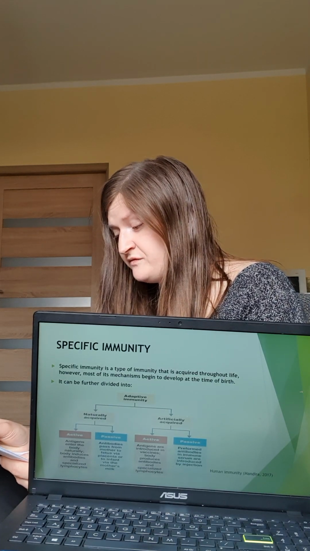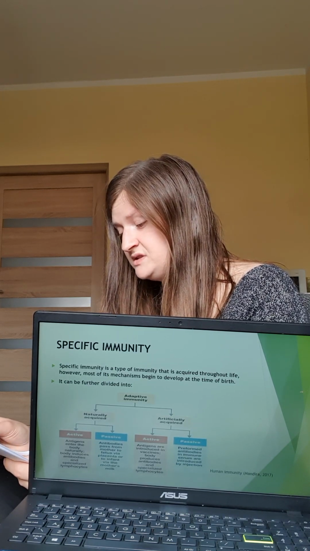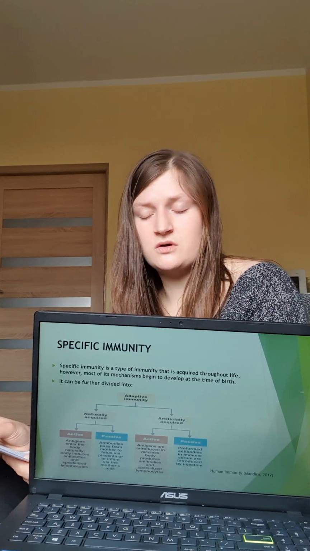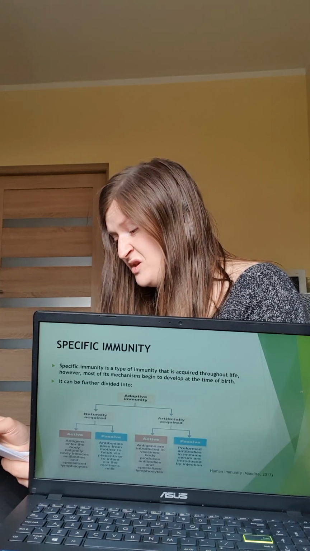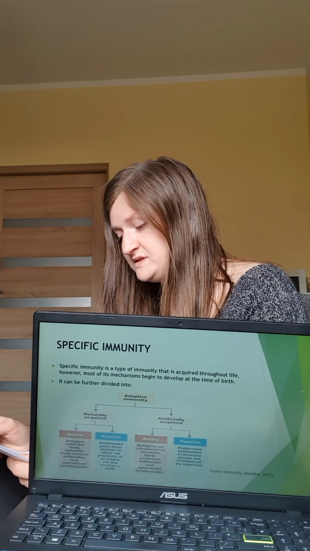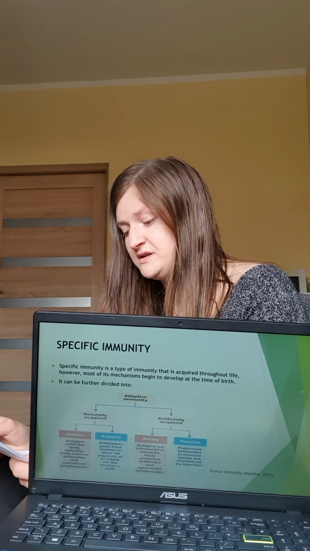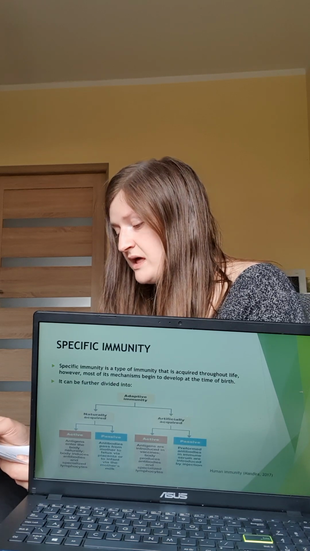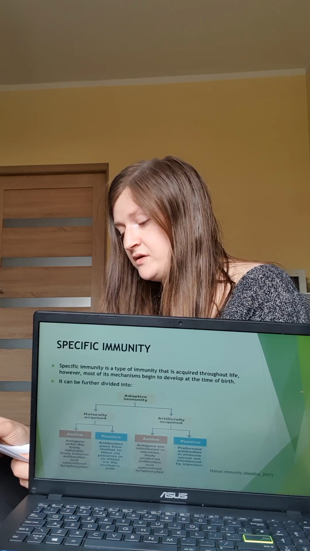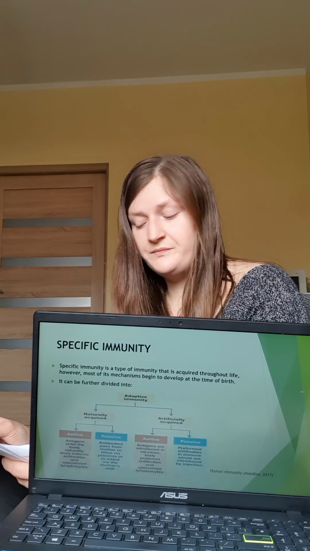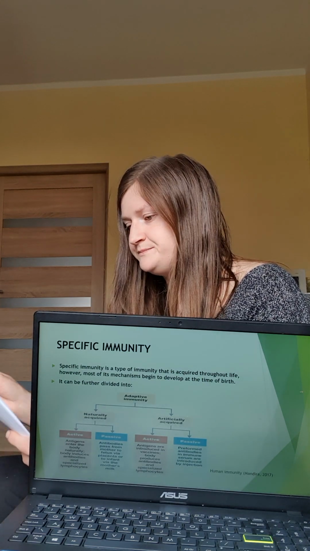On the other hand, specific passive immunity is associated with the transfer of immune antibodies to the child with the mother's milk, which is called natural, or by administering immune serum, which is artificial. This type of immunity, although crucial for the function of the immune system, depends on the innate immunity because prior contact with the antigen is required for its activation. However, it is specific to the antigen and works faster and more precisely in the event of subsequent contact with it. In addition, an important feature is the ability to create immunological memory.